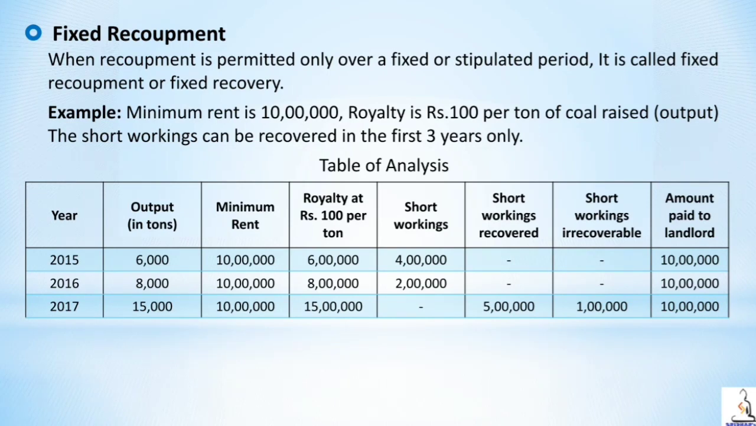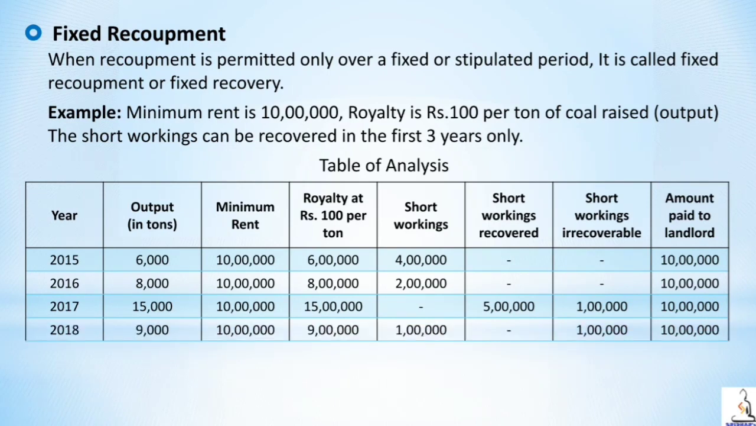In the next year, 2018, the output is 9,000 units. Minimum rent is 10 lakh, royalty is 9 lakh, that means royalty is less than minimum rent, therefore there is a short working of 1 lakh. Short working recovered is nil and short working irrecoverable is 1 lakh.